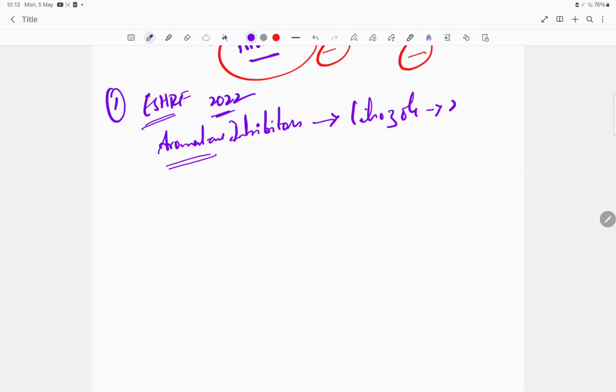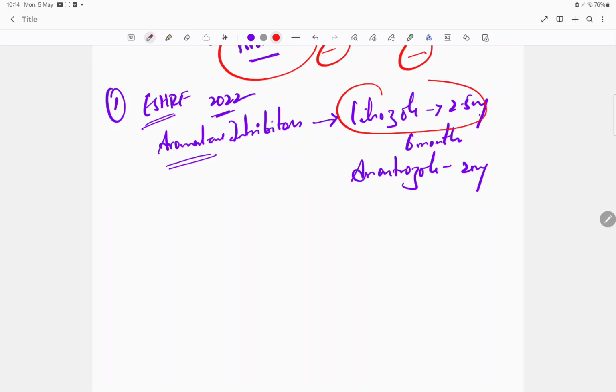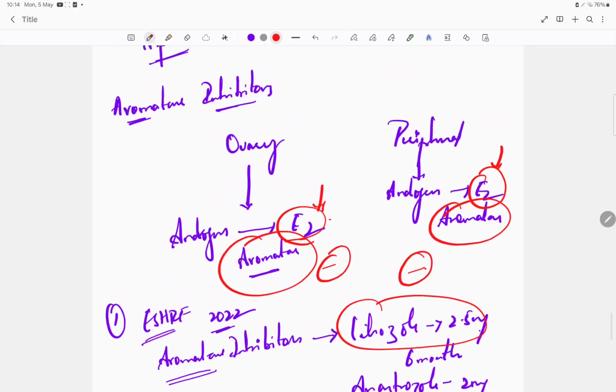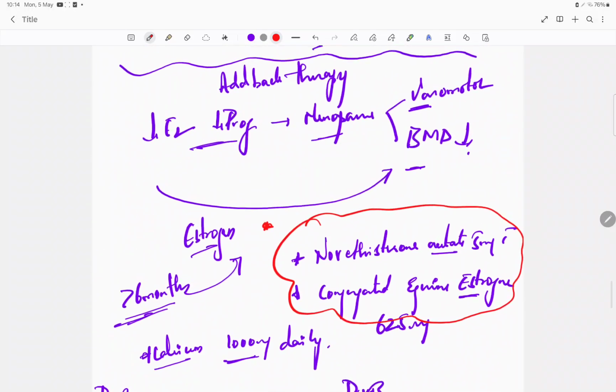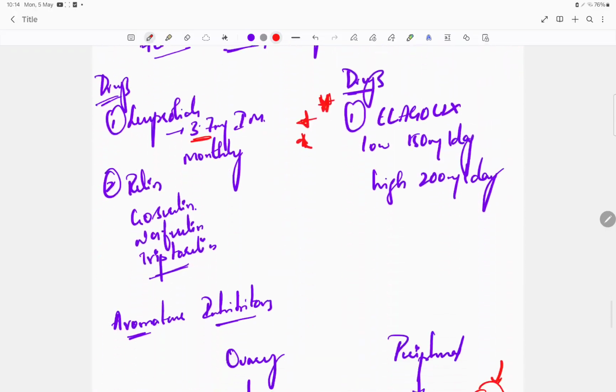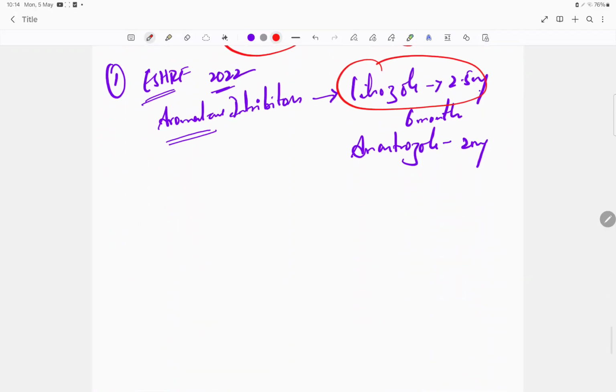Letrozole, what is the dosage? 2.5 mg. For 6 months you give. Of course, along with letrozole, one more drug is anastrozole. That is 2 mg. If you don't remember that, that's fine, but the letrozole dosage you have to remember. See, letrozole dosage, leuprolide dosage, medroxyprogesterone dosage, dienogest dosage, these dosages are important. They have asked them in exams. So the letrozole dosage you have to remember: 2.5 mg can be given.